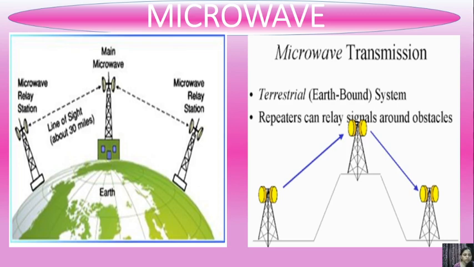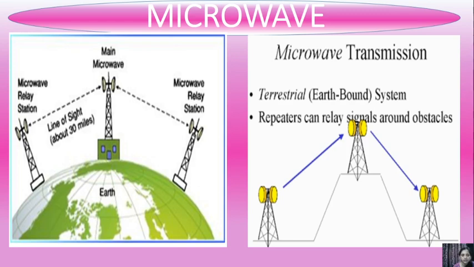So terrestrial microwave communication means earth based. Here you can see earth based transmitters and receivers, and the frequencies used are in the low gigahertz range, which limits all communication to line of sight. In the first image you can see LOS, line of sight.